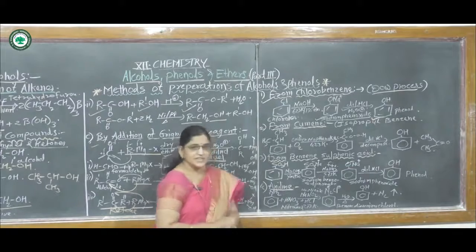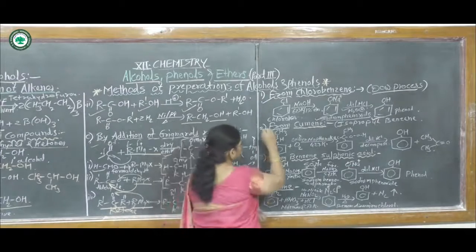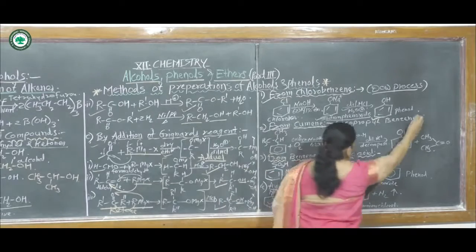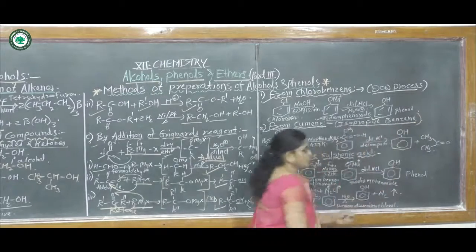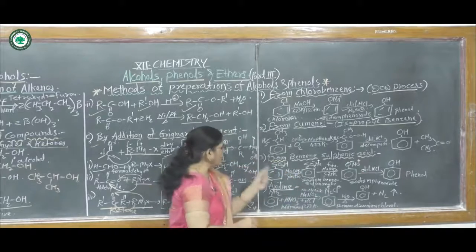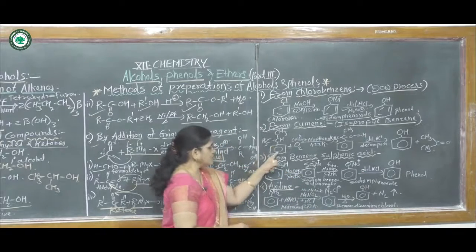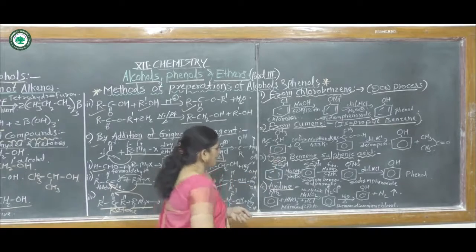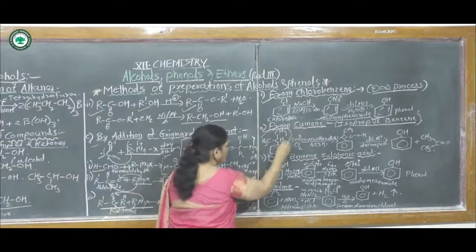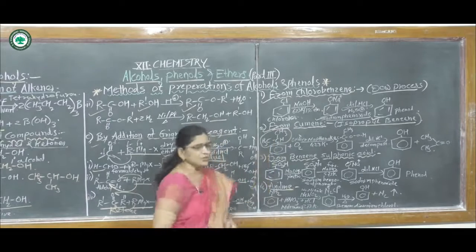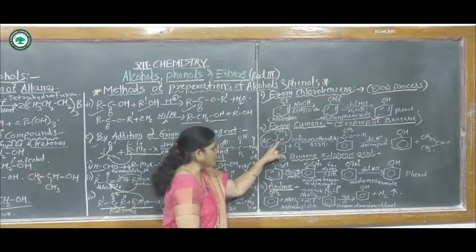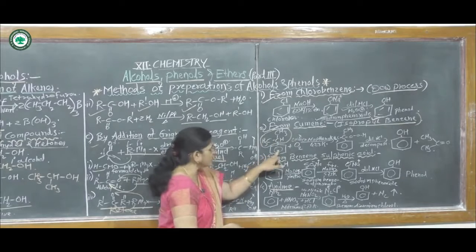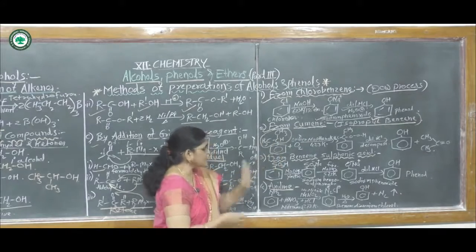Then the second method is from cumene. Cumene means isopropyl benzene. See this structure. This is called cumene or isopropyl benzene. In this compound, this isopropyl group, CH3, CH, CH3, is attached to the benzene nucleus, hence it is also called cumene.